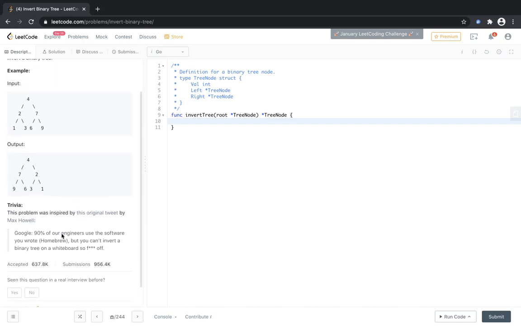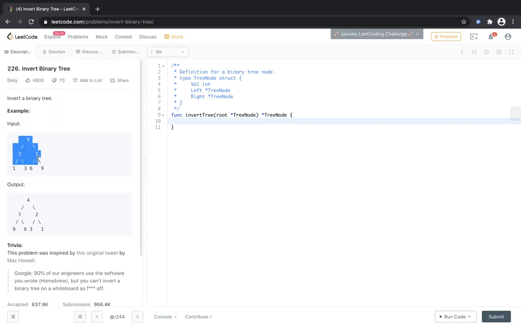So I'm not even reading the problem statement because by seeing the diagram, I can clearly guess what inversion is. So it's just a complete flip of the binary tree. Like this was initially 2 7, now it becomes 7 2, and the very last row was 1 3 6 9, it becomes 9 6 3 1. It is totally opposite, 1 3 6 9 from the right side.